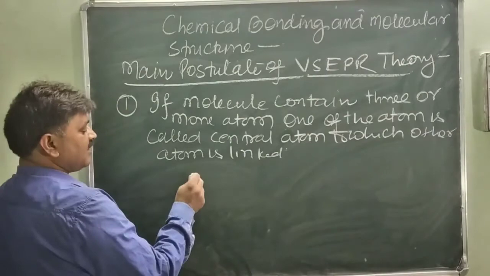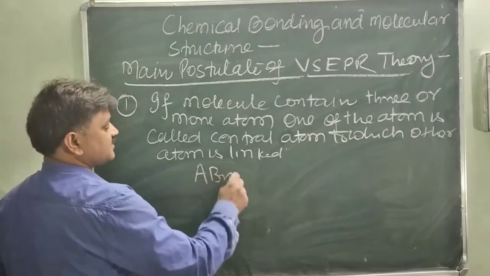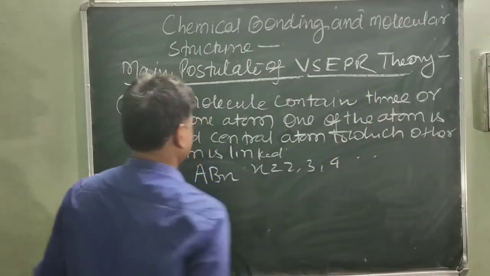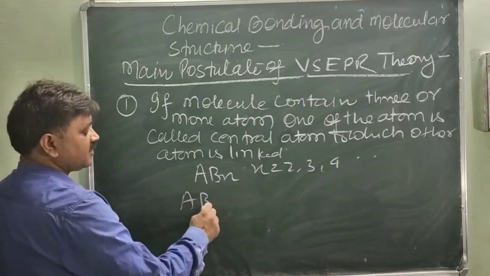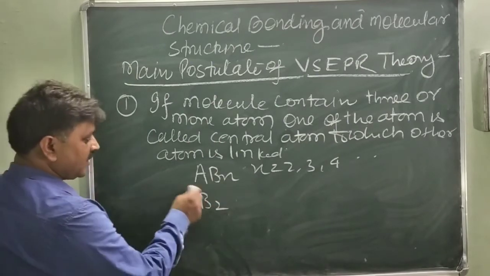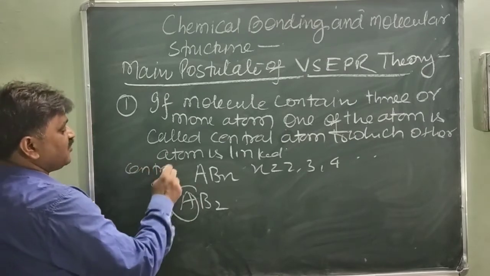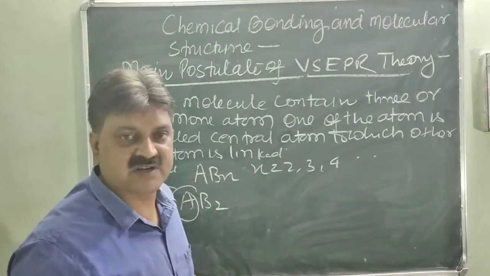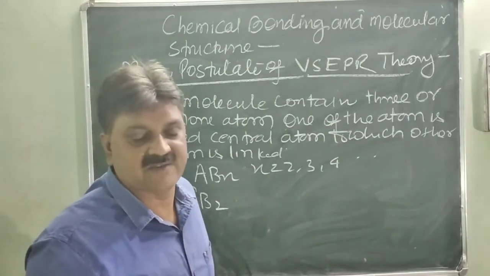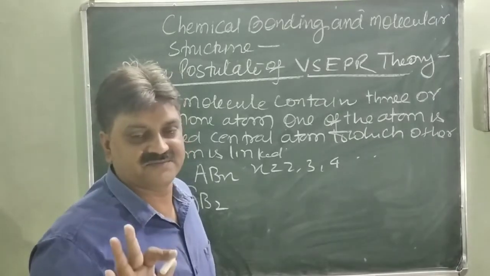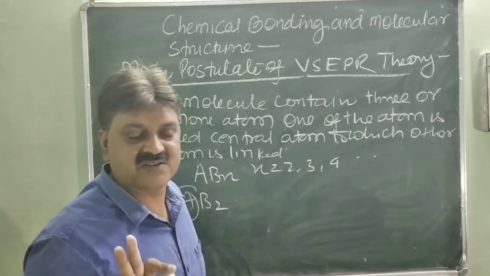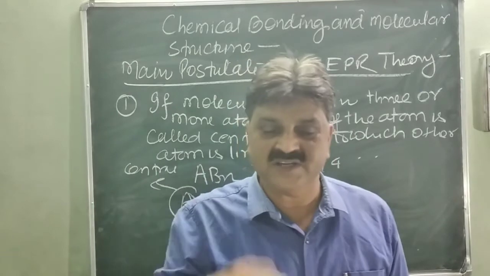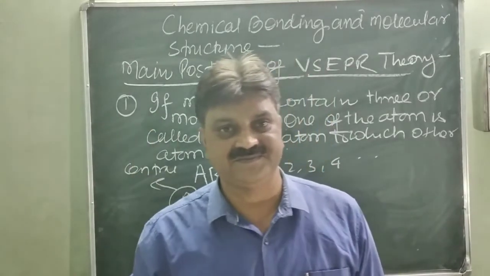Just like a compound or molecule is given as ABx, x may be 2, 3, 4 and so on. Just like a molecule having AB2. So in this molecule, A is the central atom. The first postulate states this: if a molecule contains three or more atoms, one atom is the central atom, and another atom is called the associated atom, which is linked to the central atom. First postulate, very easy to understand.